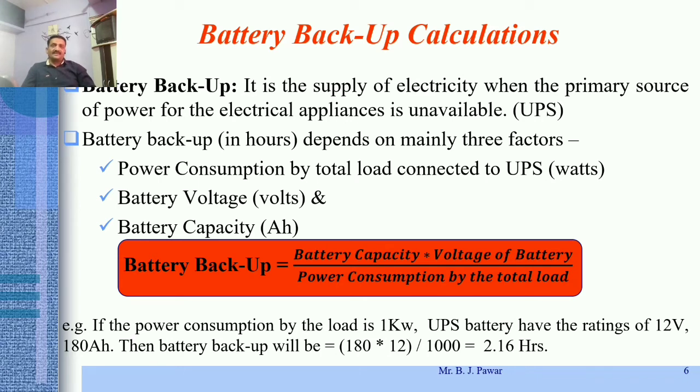Then the second one is battery voltage, up to how much level that battery gets recharged. That battery voltage is in volts, so it will also decide the backup time. And the third one is battery capacity, which is in Ah. So while purchasing or selecting that battery, we have to consider mostly the last two parameters of the battery, that is battery voltage, and the last one, battery capacity in ampere hour.